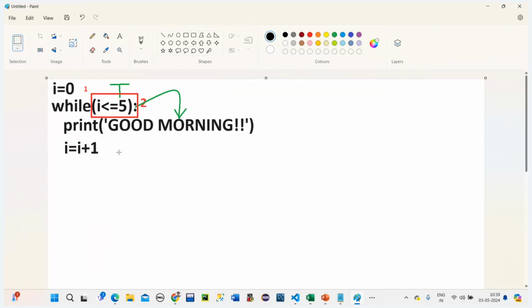So I am writing this here. What is the first one? This is the first one. The second one is condition checking. The third one is printing this message, so the message will be printed here.